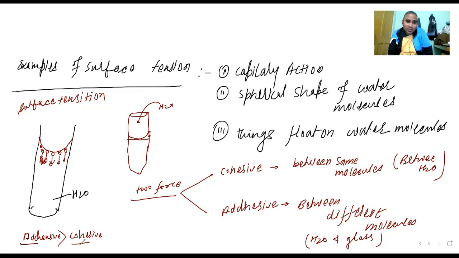So here what I am saying, cohesive and adhesive is there. Adhesive means between the H2O and glass, and cohesive means between water molecules. Here at the downside, this is the cohesive force. And here, what is happening is because of adhesive. Because the adhesive force is high, the water molecules are sticking on the surface. So the level becomes high here, and here the cohesive force is less, so the level becomes down. So this is what the cohesive and adhesive cases are.